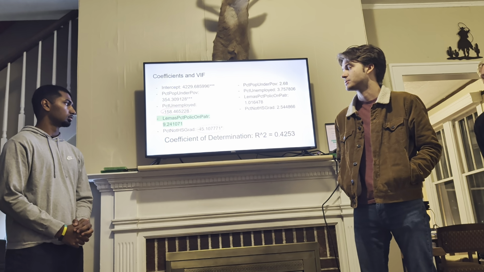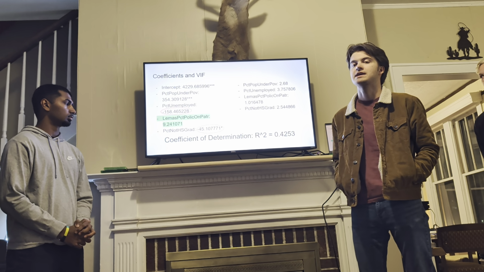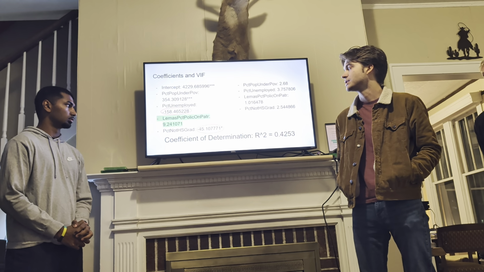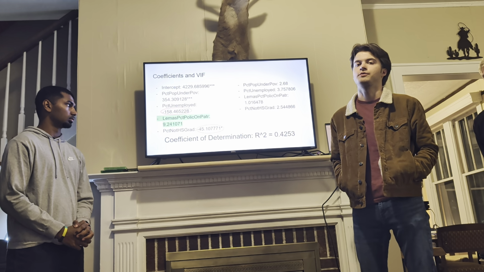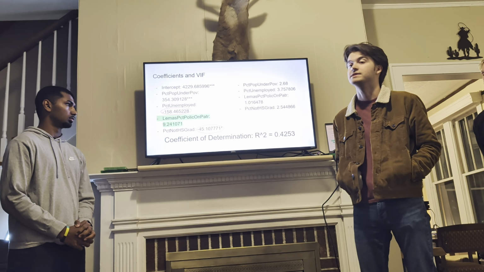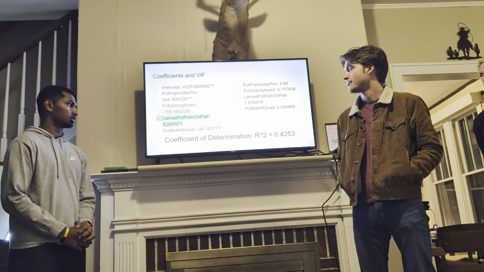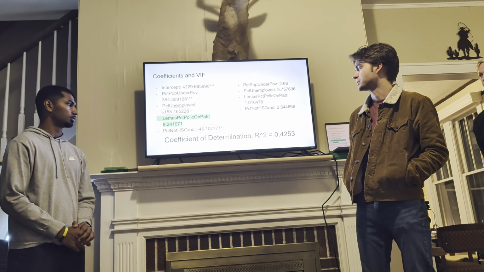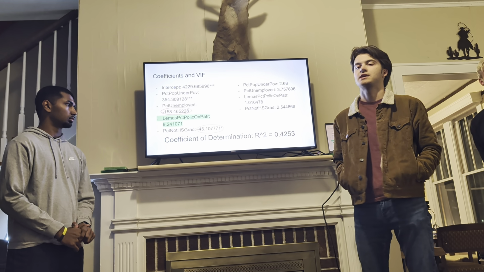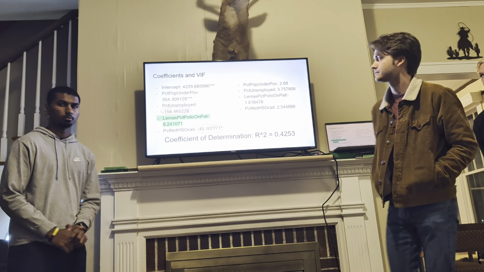And then we have our percentage of non-high school graduates, which shows a decrease in crime for every unit increase in percentage. This one is significant, but only to a 0.05 significance level. So take it with a grain of salt. And our coefficient of determination is 0.4253. So about 42% of the variance can be explained by the model itself.